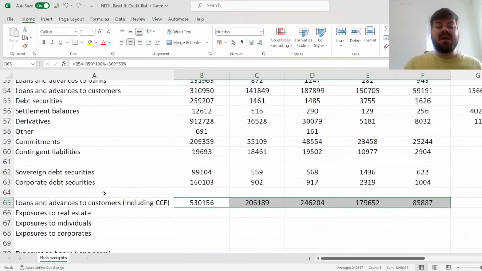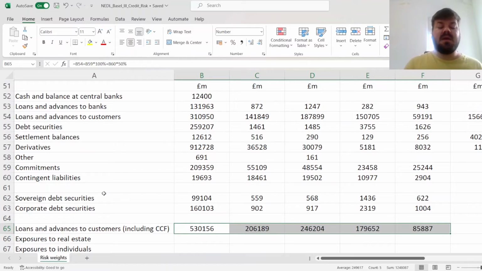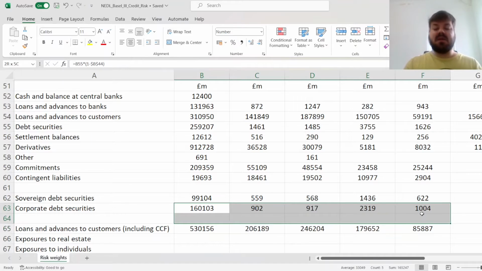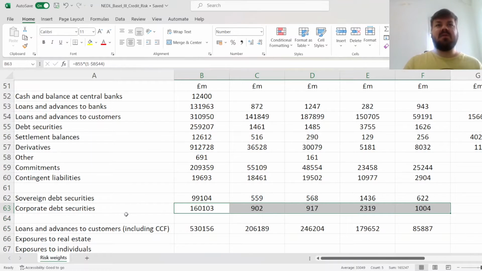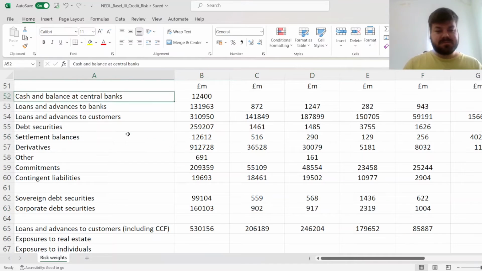Now, customers is a very broad term, and it can include individuals, let's say household loans or credit card debt, auto loans, student loans. It can include mortgages, which are treated very differently for credit risk purposes, as they are backed by residential property. And finally, it can also include corporate loans that will be treated very similarly to corporate debt securities from the purposes of credit risk weighting.